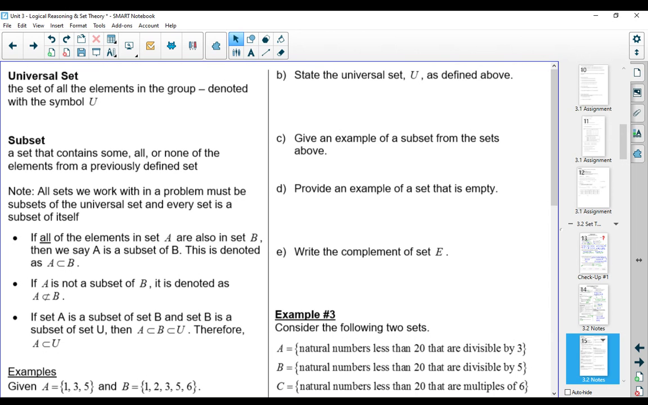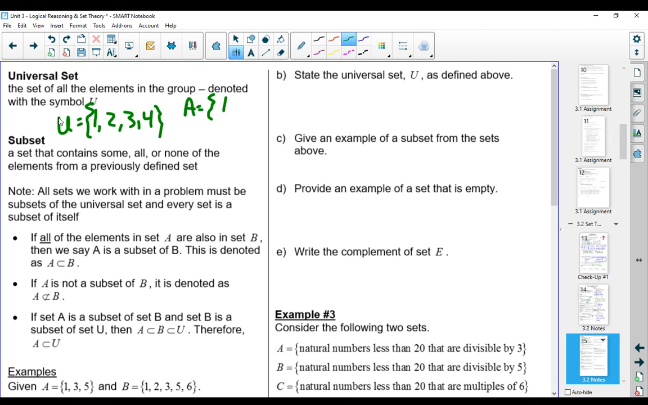If all of the elements in set A are also in set B, then we can say A is a subset of B. So for example, if I had a universal set of 1, 2, 3, 4, and then one of my subsets was 1, 2, and one of my subsets was 2, I could say that A is a subset of the universal set, B is a subset of the universal set, but I can also say that B is a subset of A because everything in B also is in A. If A is not a subset of B, then we would denote it as A not a subset of B. So if it is a subset, it looks like a little C on its side or a little U on its side. If it's not a subset, then it's crossed out.